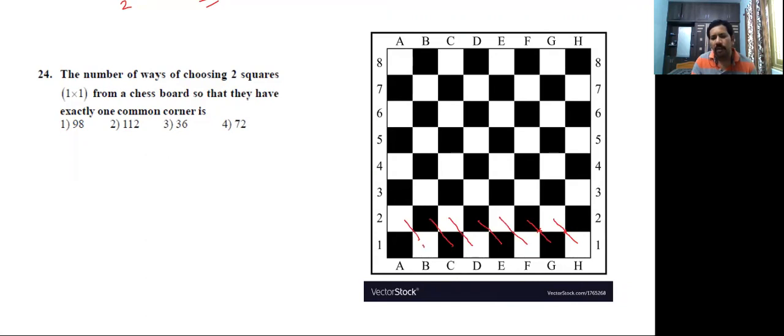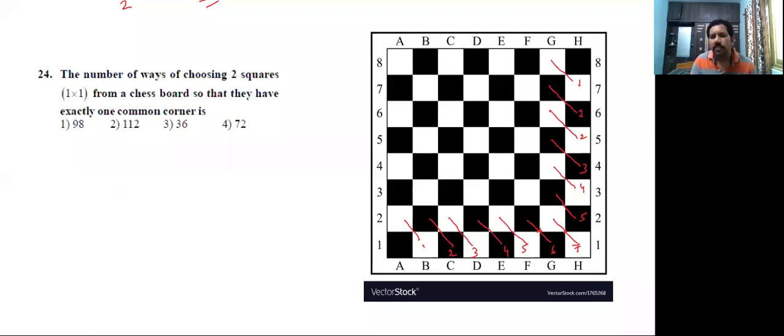1, 2, 3, 4, 5, 6, 7. Similarly, take it like this. This is one more. 1, 2, 3, 4, 5. So one more is missing. Where is that?